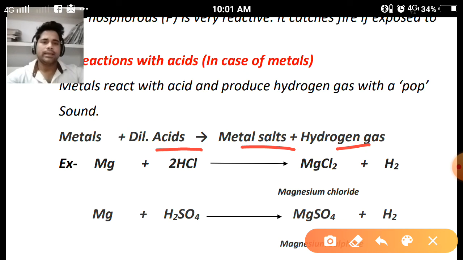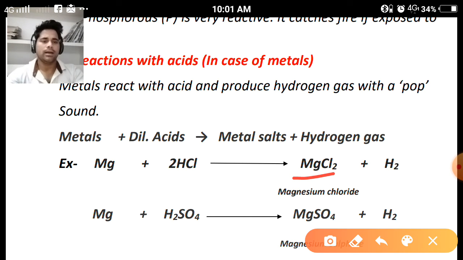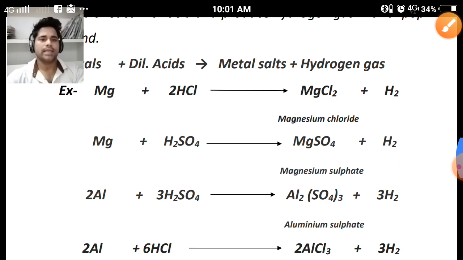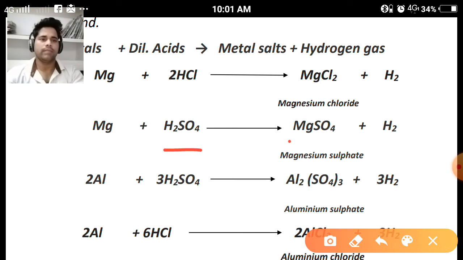Example: what happens when magnesium reacts with hydrochloric acid? Magnesium chloride, a salt, is formed and hydrogen gas is liberated. Next, when magnesium reacts with sulfuric acid, it forms magnesium sulfate and hydrogen gas.